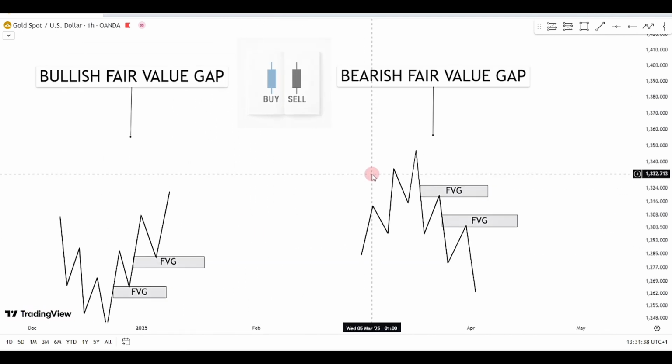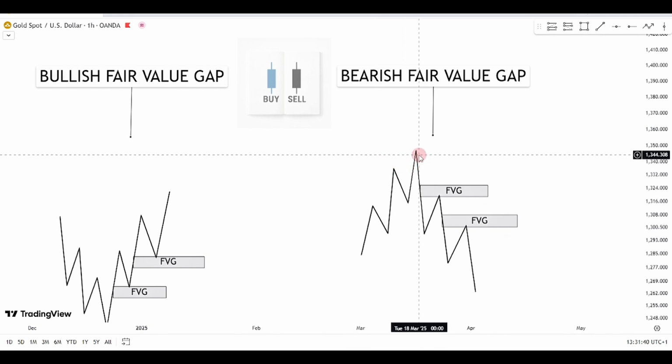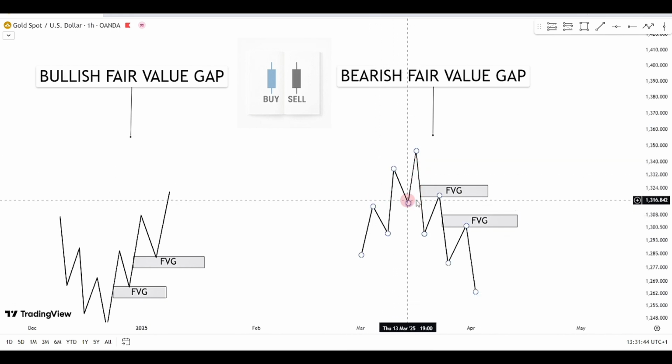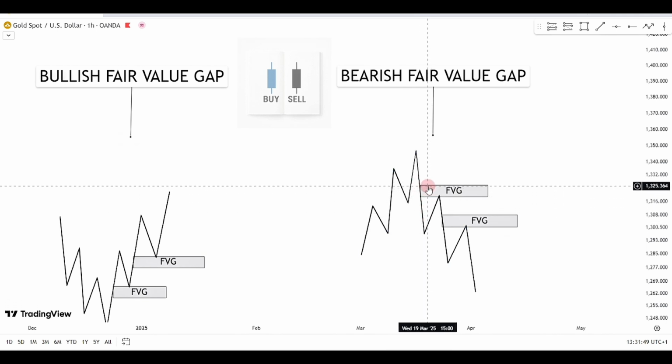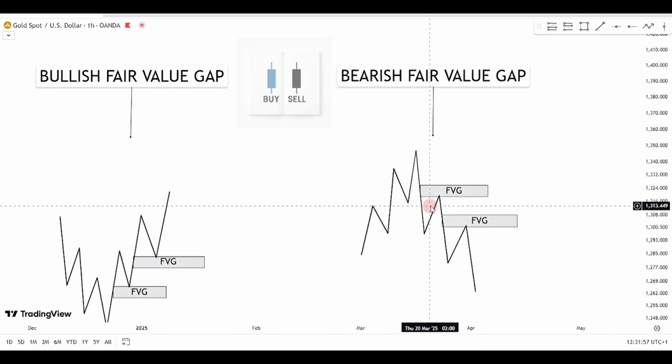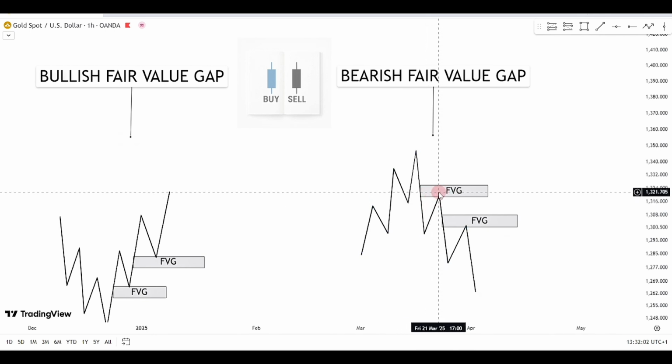And for a bearish fair value gap, price created a shift of structure at this point, breaking this very level. After price broke that level, we had a massive imbalance that was formed at this point, which is the fair value gap. Basically, what we expect price to do is to retrace back inside of that fair value gap, fill it up, and keep pushing towards the direction of the trend.